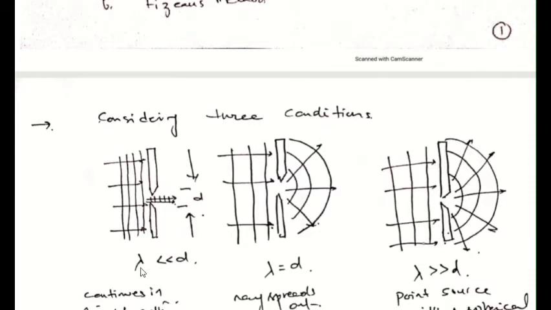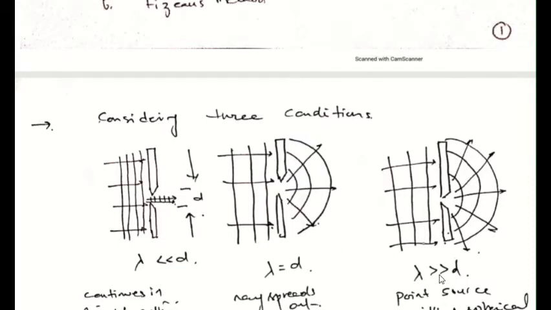If the wavelength is much smaller than this opening d, then the light will move in this way, that is in the form of a wave it is traveling previously. But if lambda is equal to d, that is comparable to the opening, then the light wave moves towards the slit in the form of wave fronts, and it will take this shape over here.